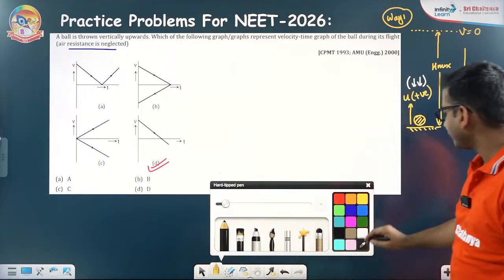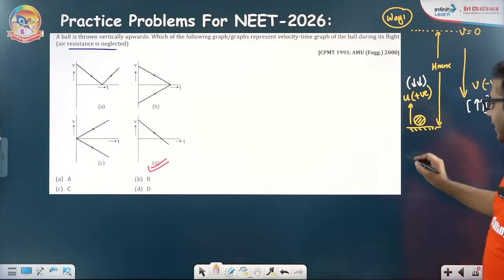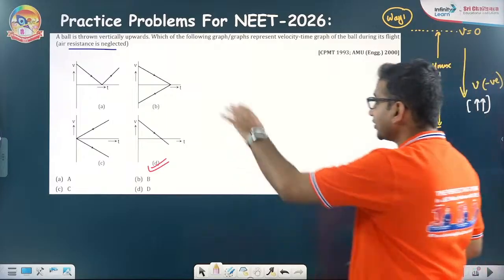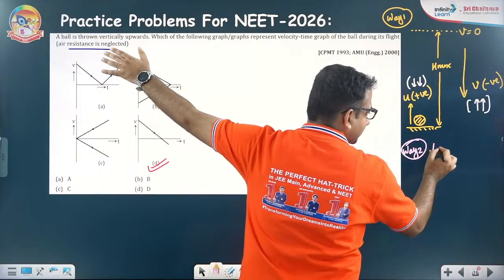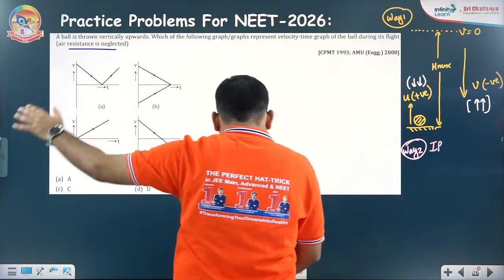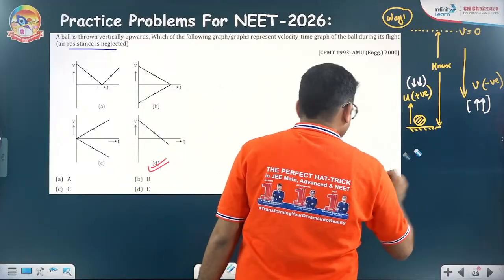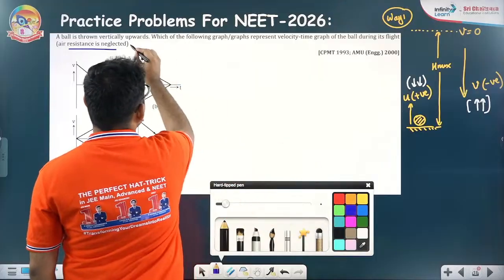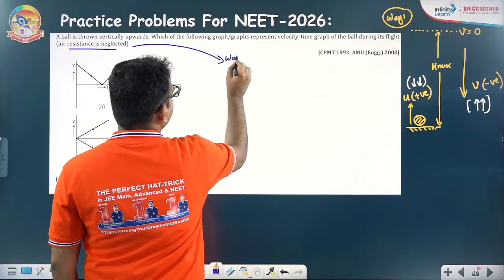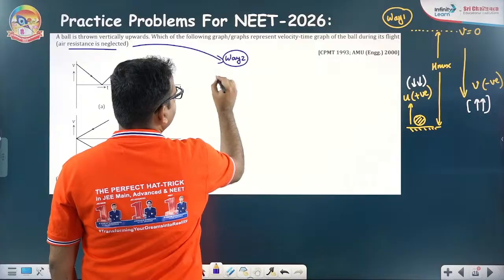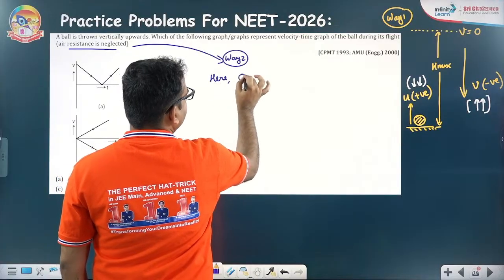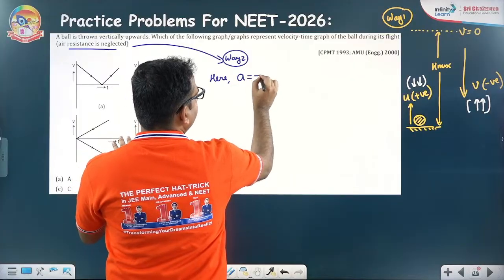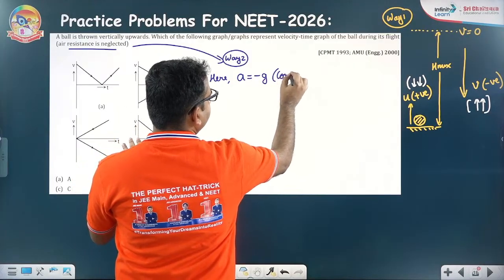Logic number 2, way 2 of talking about it: I will simply say that for motion under gravity, if air drag is ignored, acceleration is equal to minus g, constant.